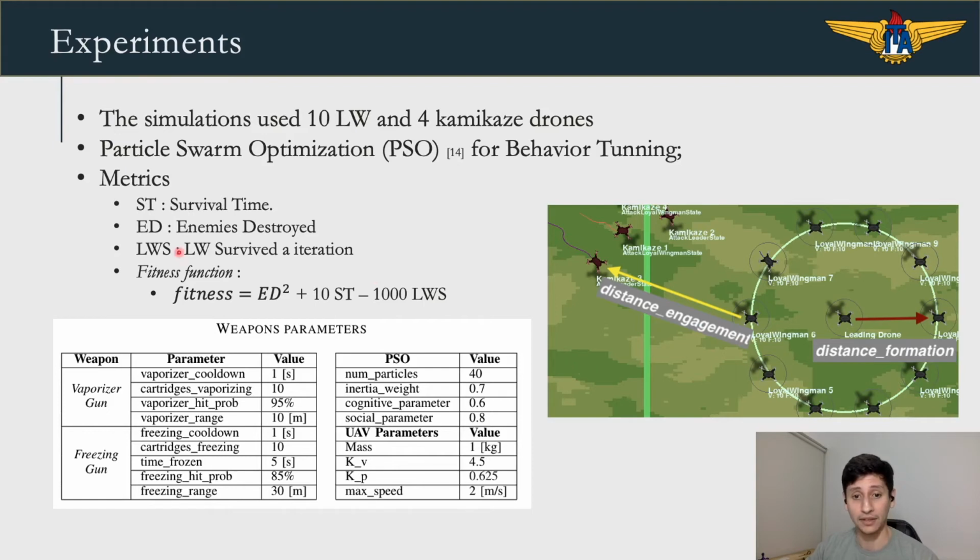The metrics that we observed are the survival time until the game is over, the enemies destroyed by the loyal wingmen, and the number of loyal wingmen that survived an iteration. And from these metrics, we defined this fitness function that was empirically defined, and we applied this function to be maximized by the PSO algorithm.